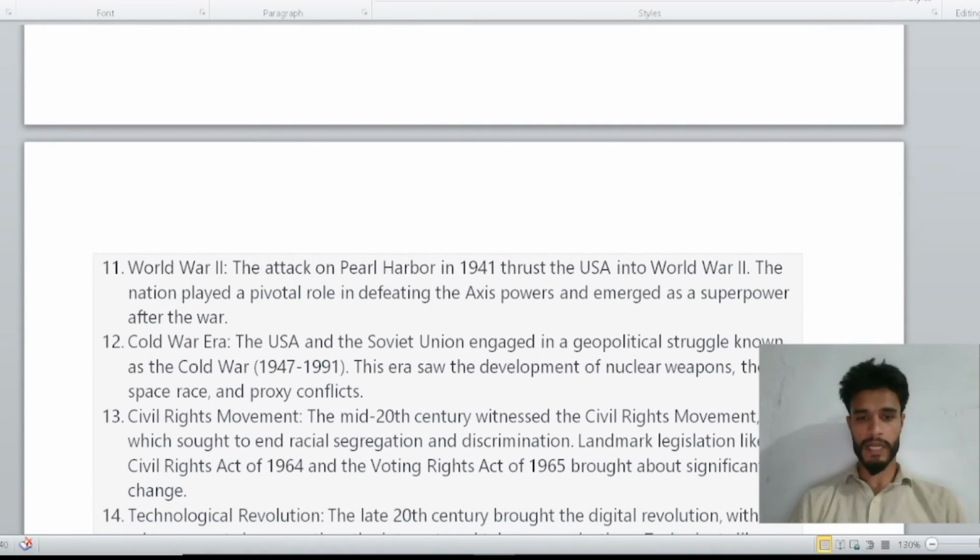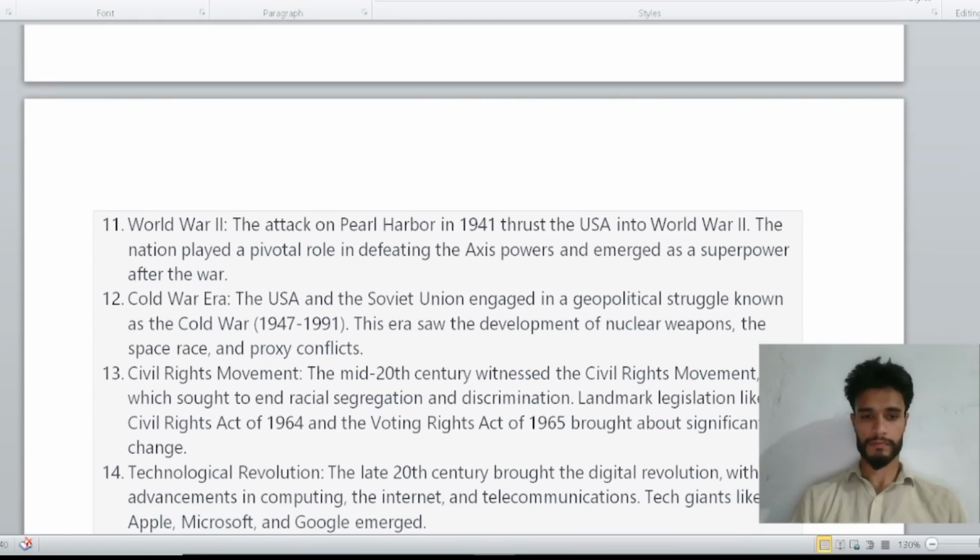Civil rights movement. The mid-20th century witnessed the civil rights movement, which sought to end racial segregation and discrimination. Landmark legislation like the Civil Rights Act of 1964 and the Voting Rights Act of 1965 brought about significant changes.